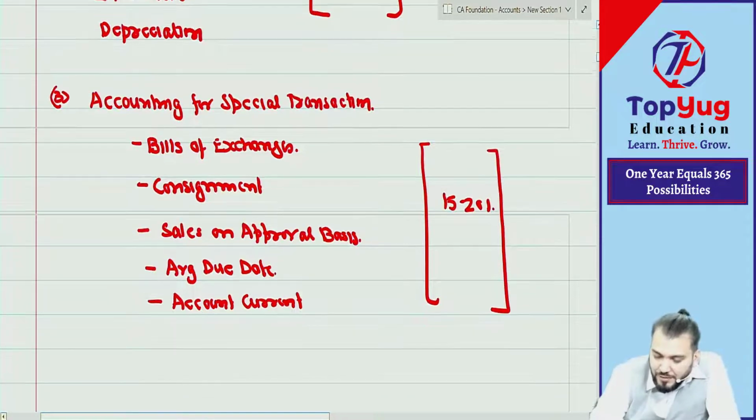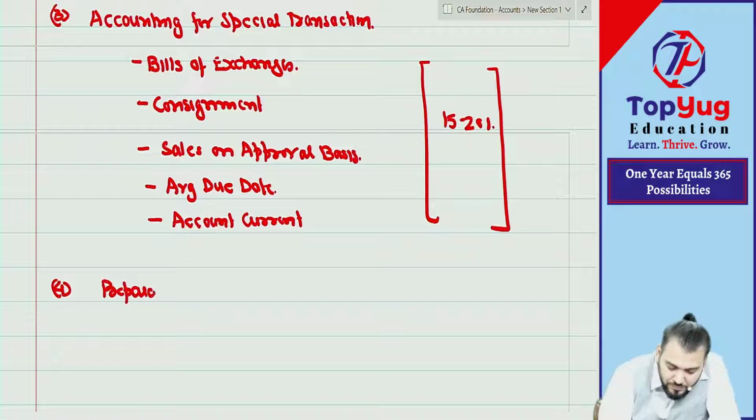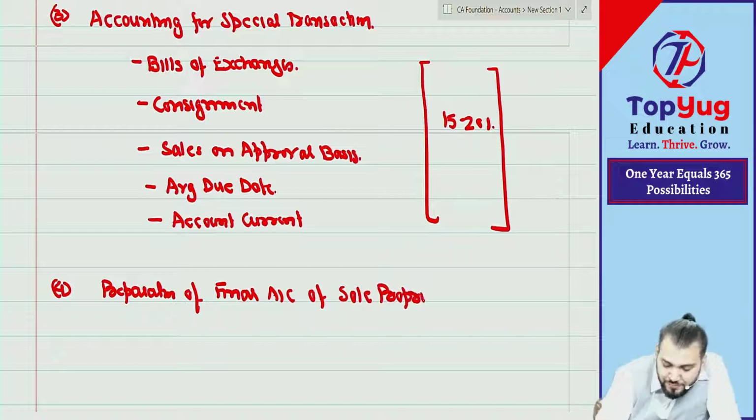This is part 3. Then coming to part 4, preparation of final accounts of sole proprietor. You know sole proprietor?